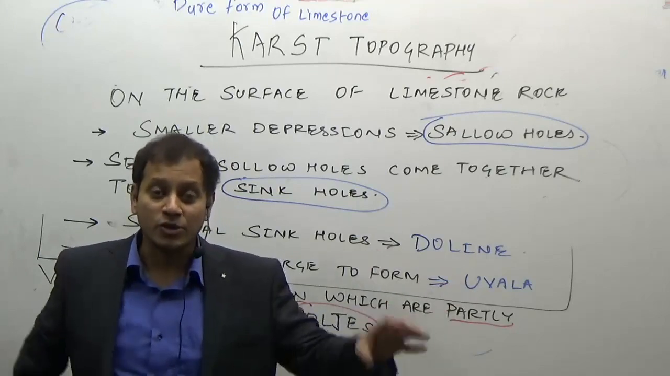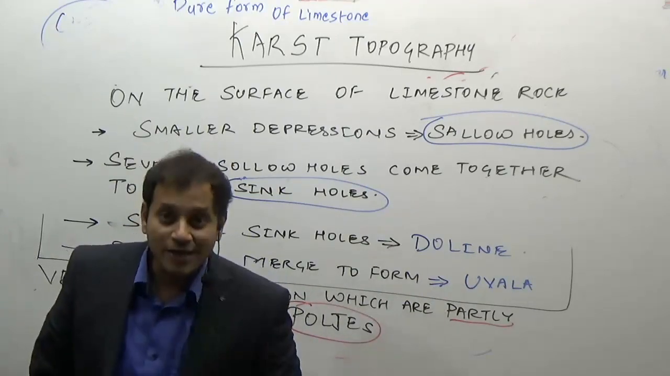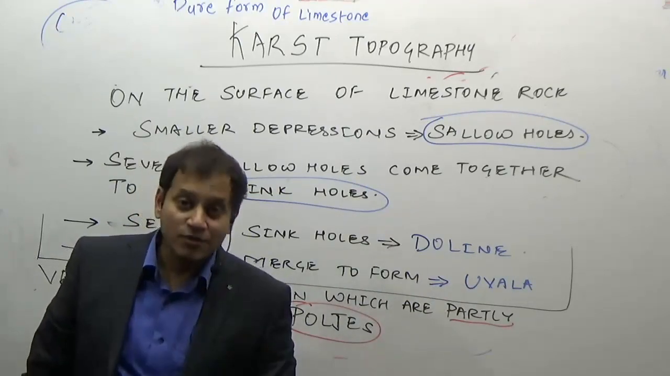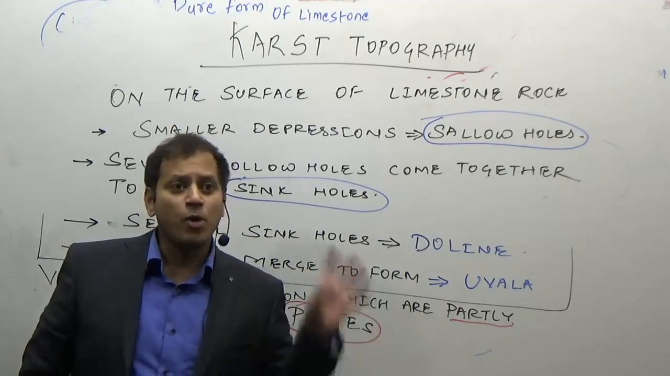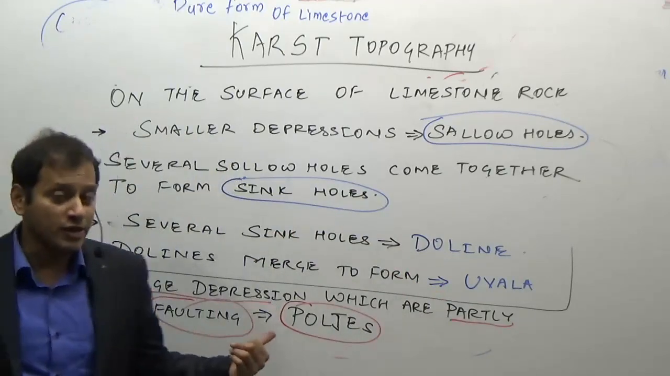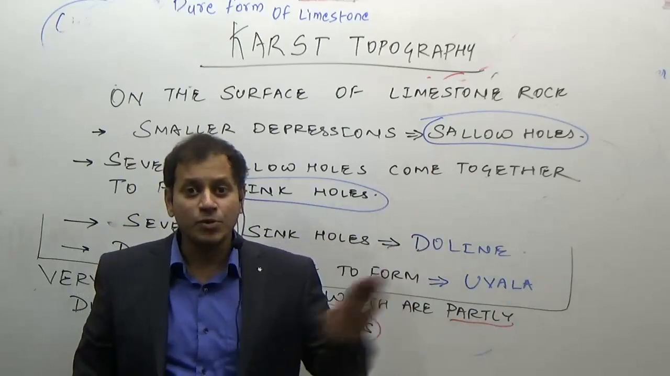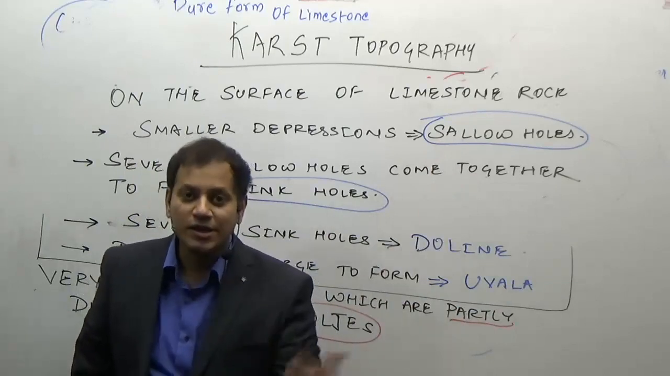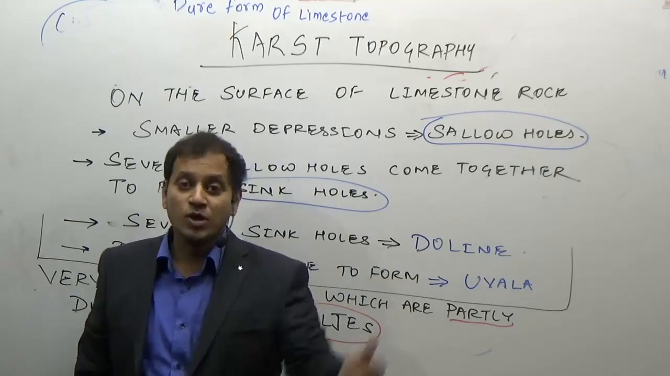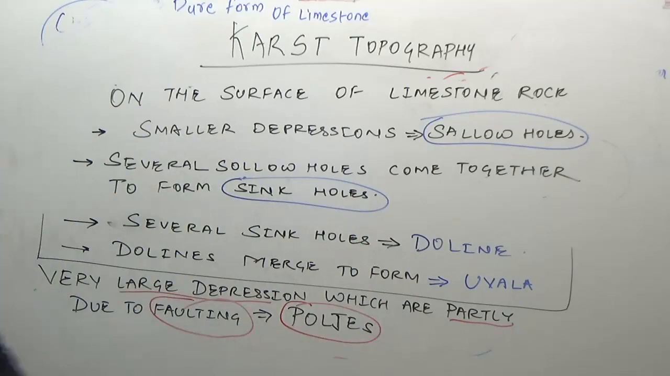Doline and uvala. So you know S and S. Now D comes before U alphabetically, so doline comes before uvala. So doline is formed and then uvala is formed. And polje? P. Polje is totally different. It is also due to faulting. So you remember this: swallow, sink, doline, uvala. DU, or you can remember Delhi University, D comes before U. So it is very easy to remember the four kinds of depressions formed in karst topography. These are the different types of depressions.